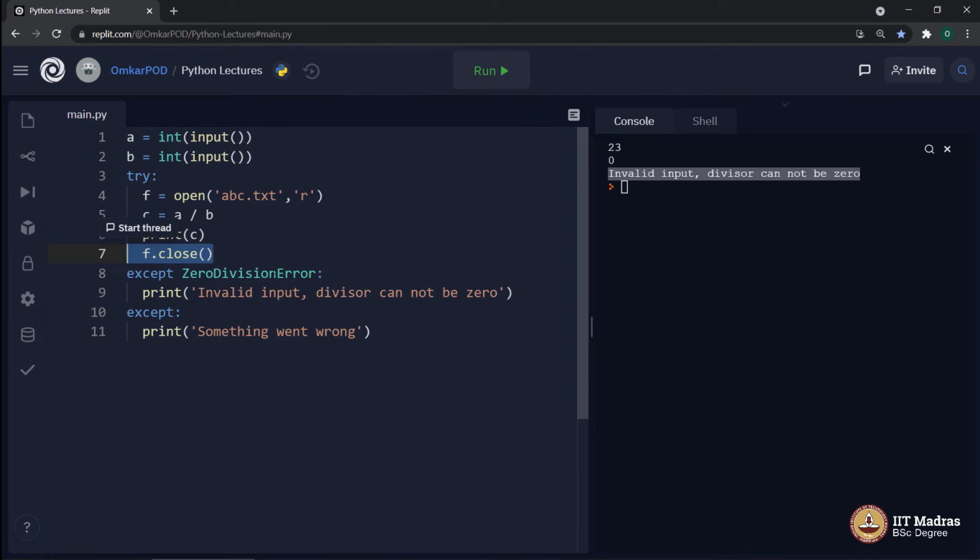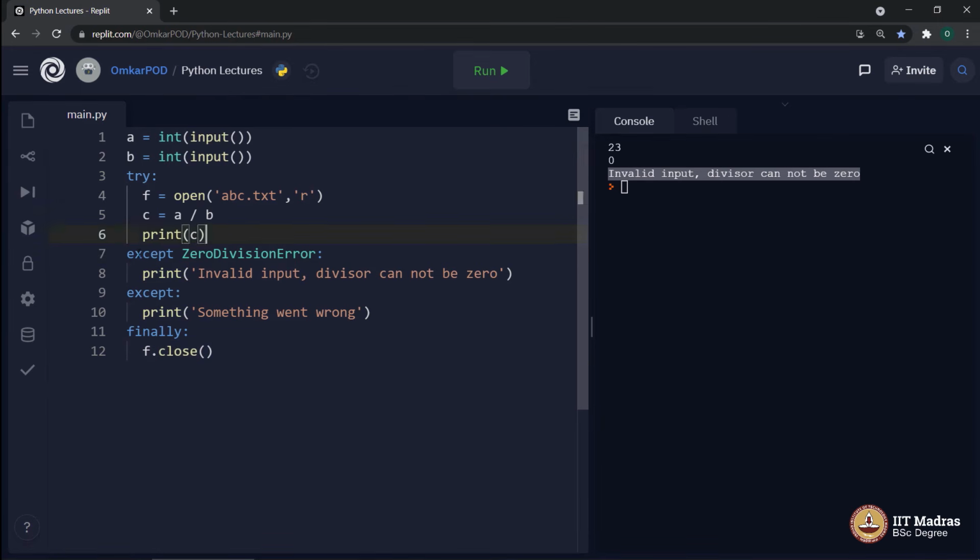Now what to do in such a case? In such a case, Python has a provision, and that provision is called the finally block. And this is the place where we close any opened resources instead of closing it over here. Now let's see what this particular finally block is all about.